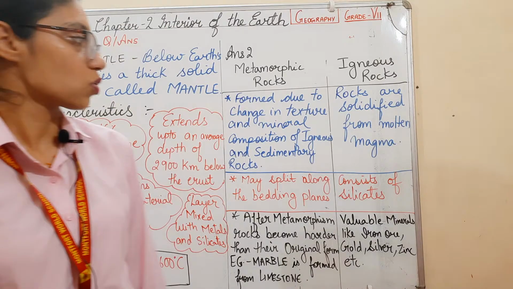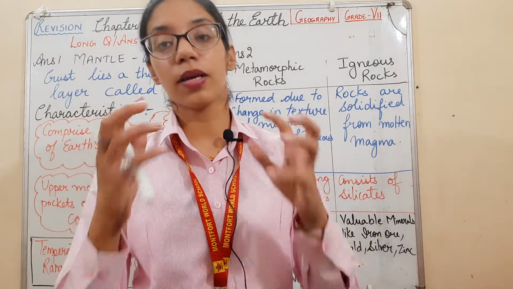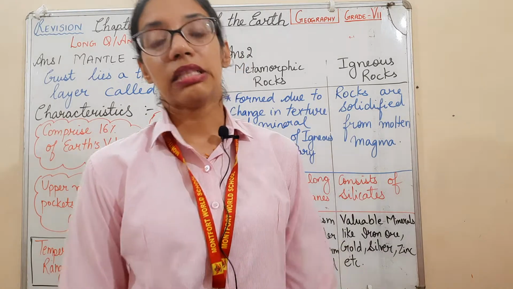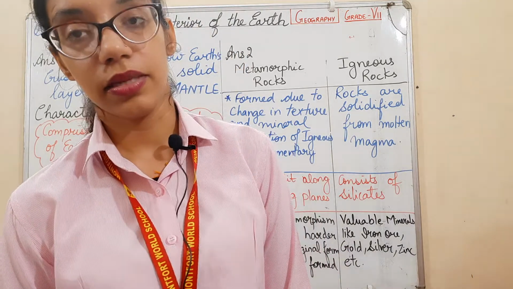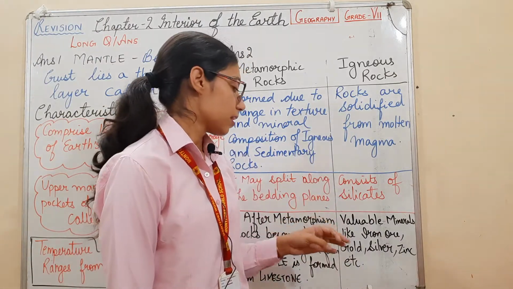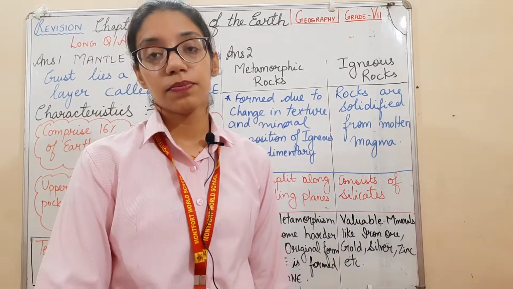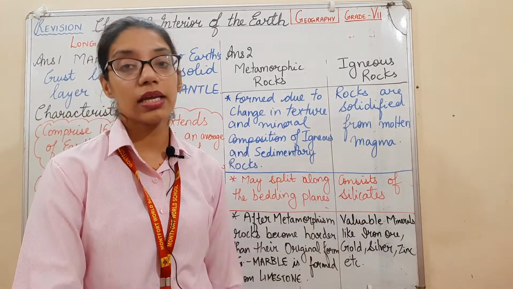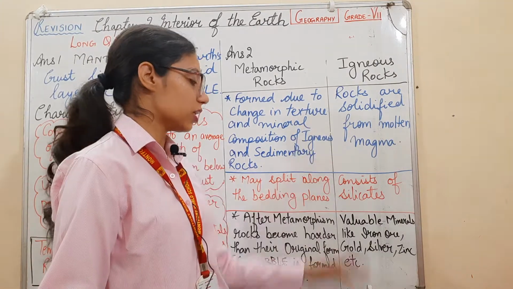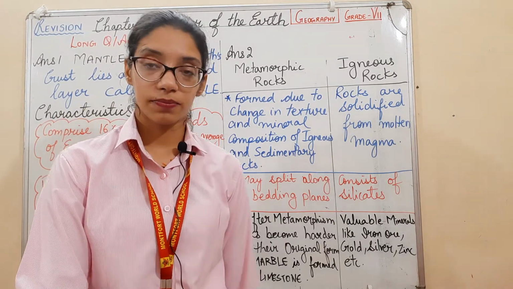Now we are doing igneous rocks. When rocks solidify from molten magma, then igneous rocks are formed. These generally consist of silicates, means silicon and oxygen. Valuable minerals like iron ore, zinc, copper, manganese are generally found in igneous rocks, and also gold, silver, etc.